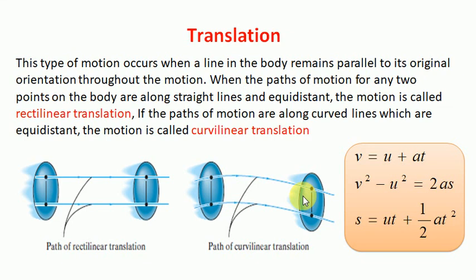Now at any time t, if a body is under translation or in linear motion, we have certain laws to find the velocity and the distance moved, and those relations are v = u + at, v² - u² = 2as, and s = ut + ½at², where v is the final velocity, u is the initial velocity, a is the acceleration, t is the time, and s is the displacement. Now if a body is under pure translation, we also need to study the velocities of each individual particle. So let's see.